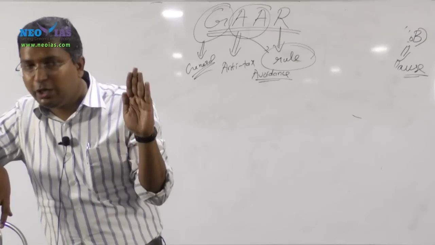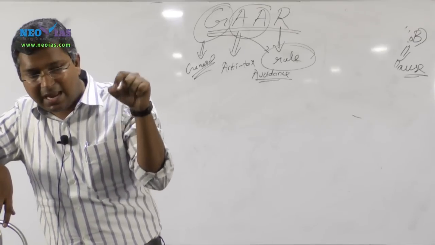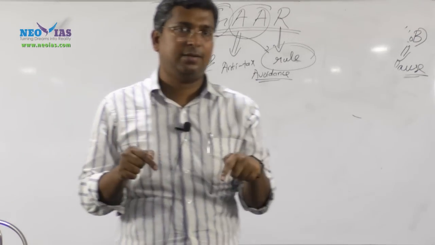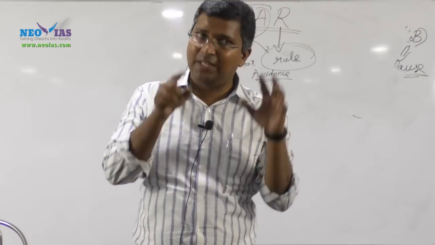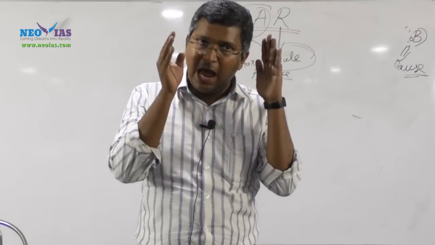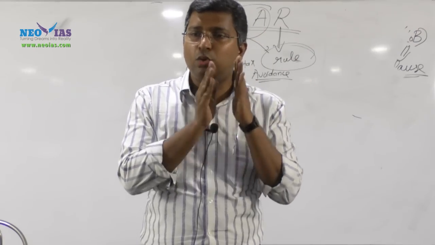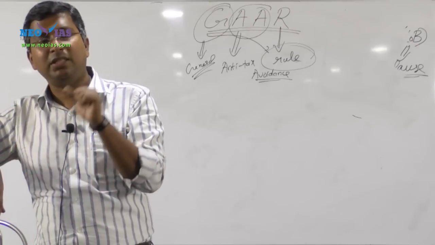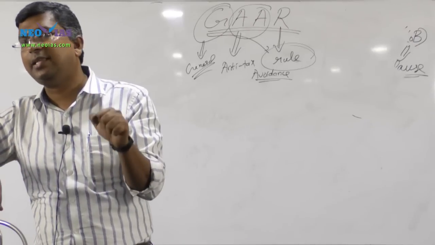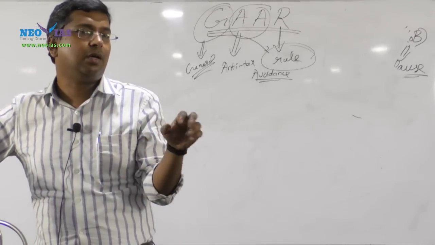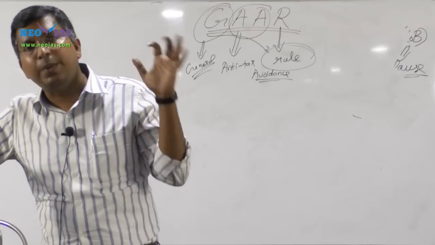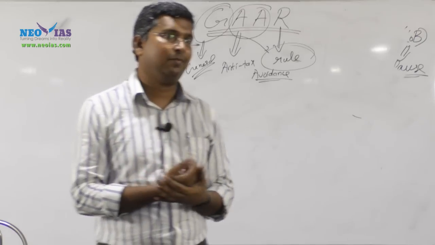That's why it is general. They will see whether this transaction or arrangement has been made mainly to get tax benefits. If so, what will these tax authorities do? They will say that you will not get this tax benefit and you have to pay tax for it.